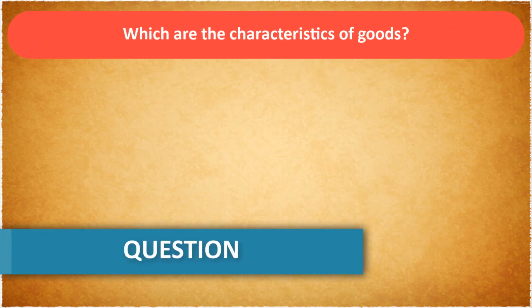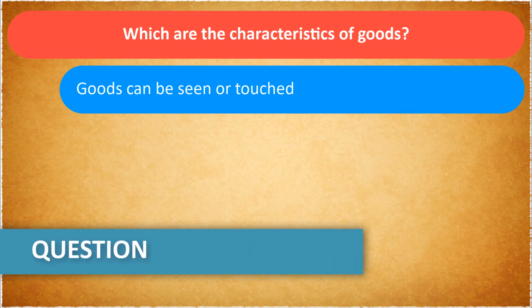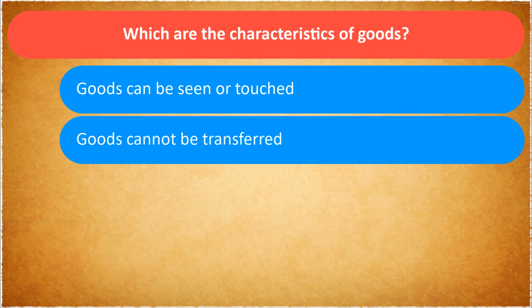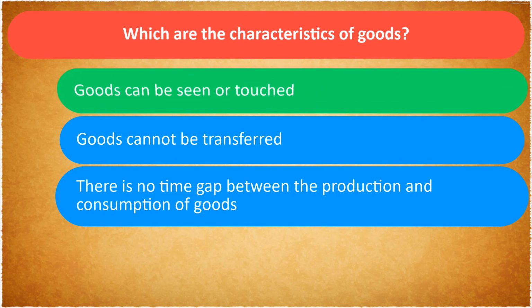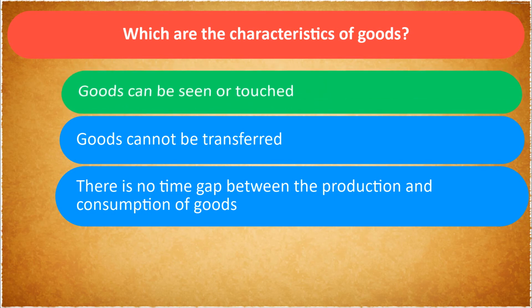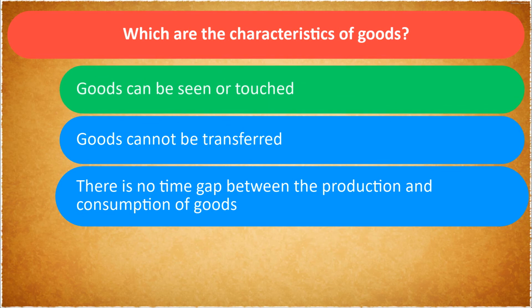Out of the following, which are the characteristics of a good? 1 goods can be seen or touched. 2 goods cannot be transferred. 3 there is no time gap between the production and consumption of goods. Yes, goods can be seen or touched. Let's move to the next one.